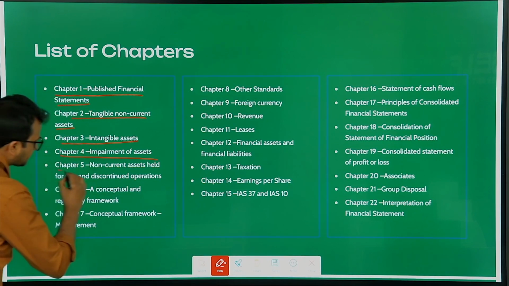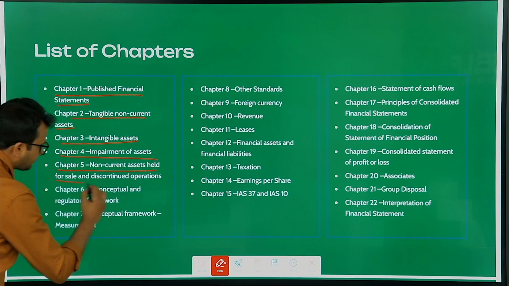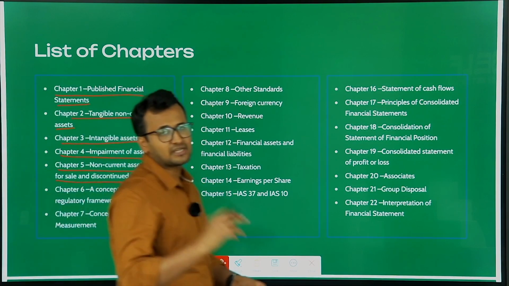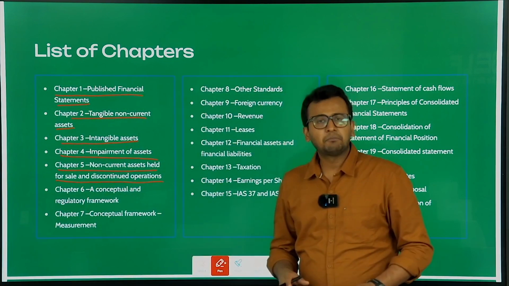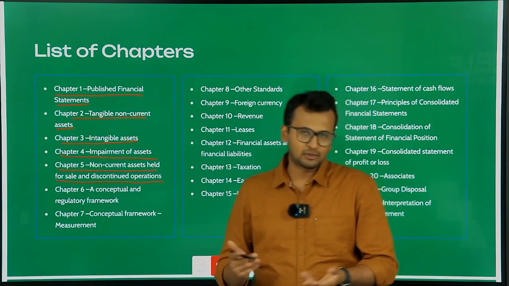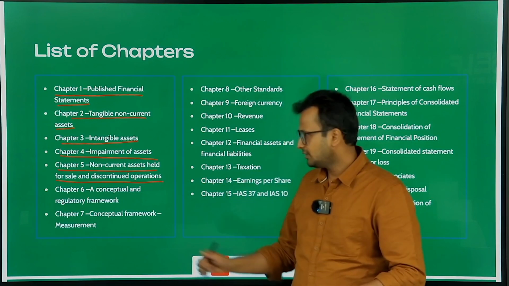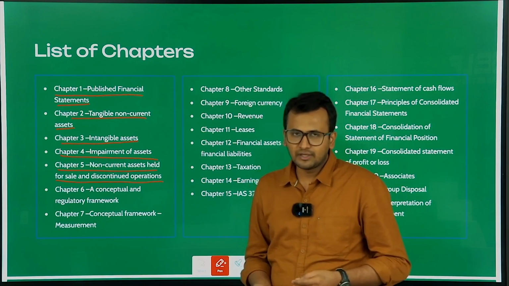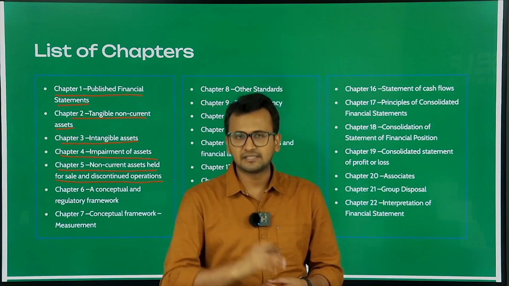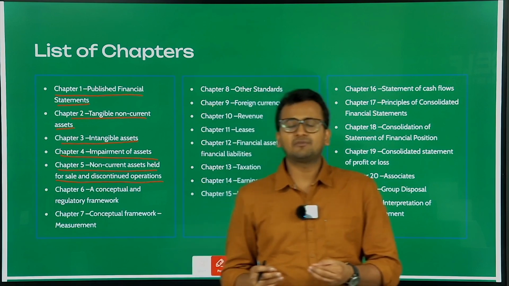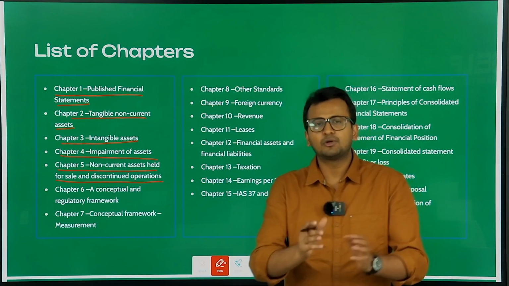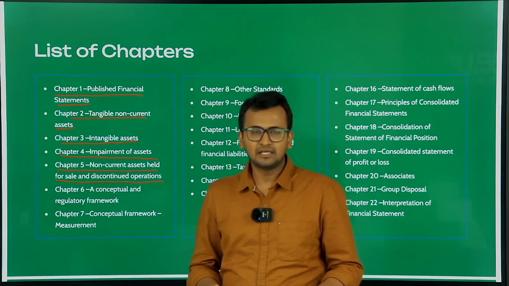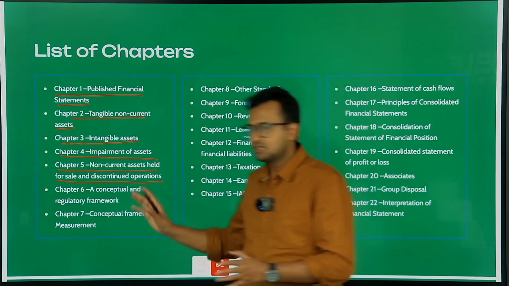Next is your chapter number 5, non-current assets held for sale and discontinued operations. If you see, the name of the chapter is very big, but the standard is very small. It goes by the number IFRS 5, non-current assets held for sale and discontinued operations. So basically what you will learn over here is, when you want to sell off a non-current asset, how do you account for that? Or if you have a department or a division or a subsidiary which you want to sell off, how do you discontinue that operation in your books of accounts? How do you report that? You will be learning that in this chapter.